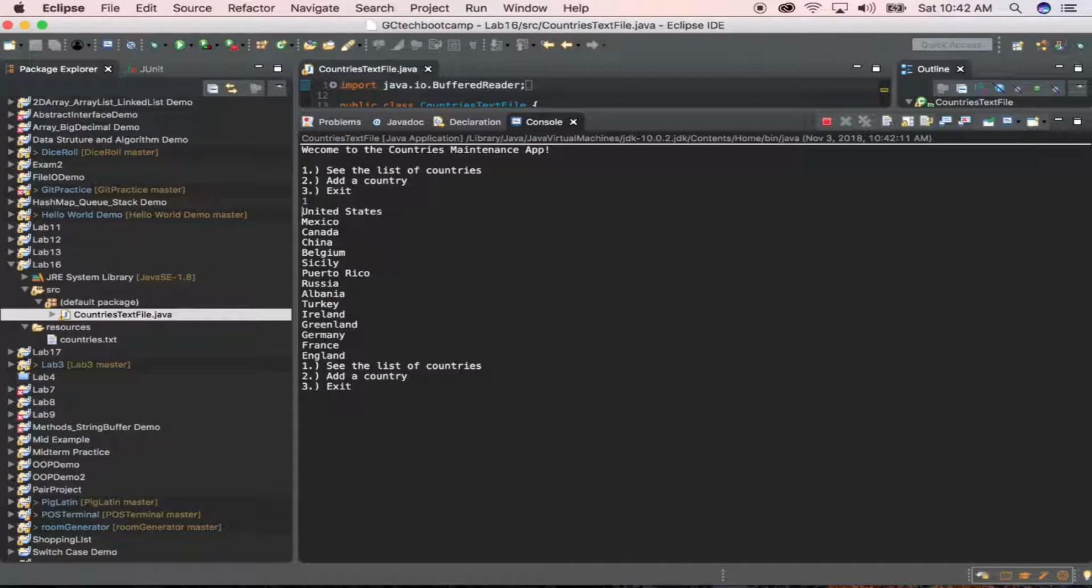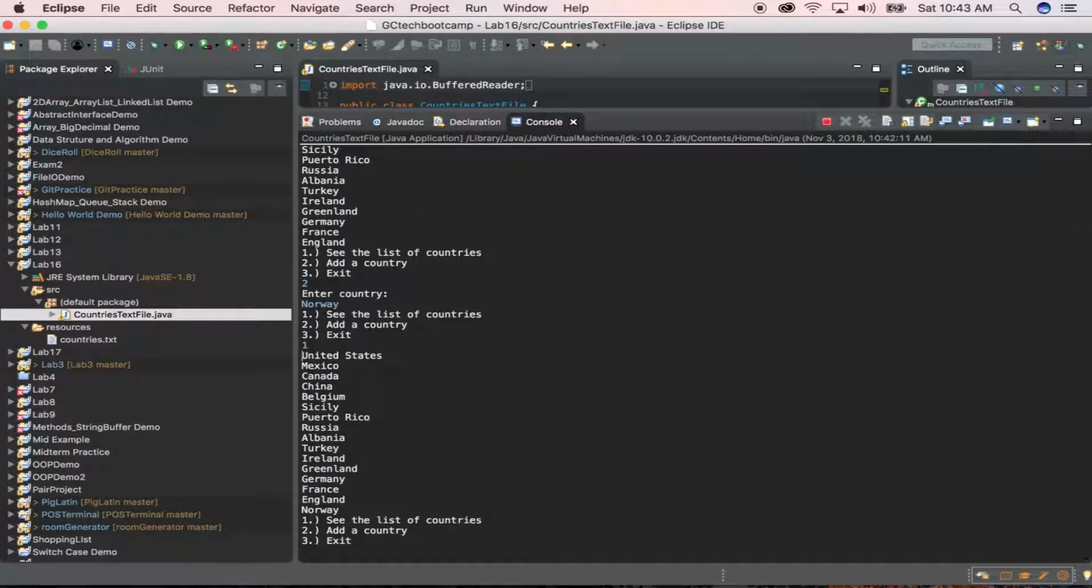And then we want to allow the user to add to that list by writing to the text file. So we want to hit number 2 here if you want to add a country. So enter the country. Let's add something that's not already on this list. Let's go with Norway because they're not on this list. So we're gonna add Norway. Then we get the options to see the list of countries again or to add another country. So let's just see the list right now. And as you can see, Norway is added right here underneath England.